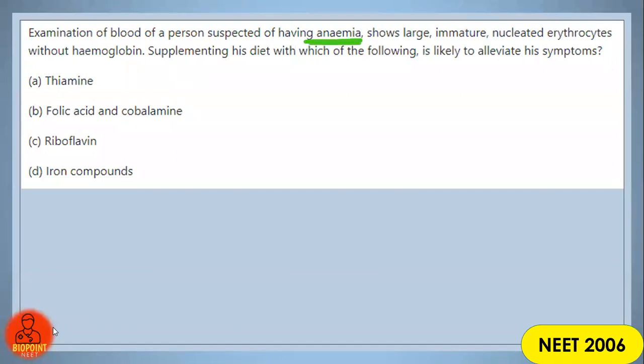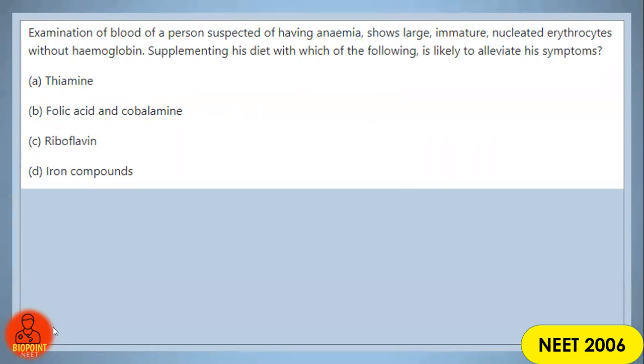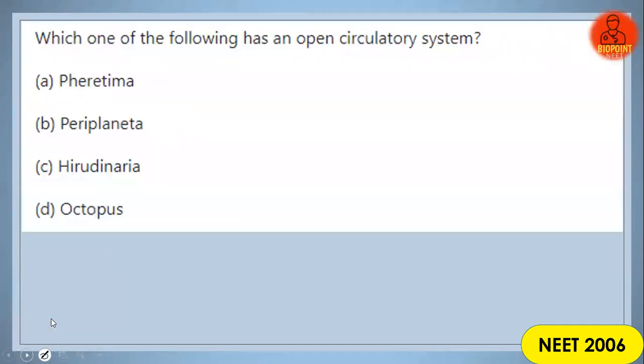It is none other than option B, folic acid. Guys, in case of anemic people, doctors will be giving folic acid tablets, vitamin tablets, etc., in order to make sure that the person has enough hemoglobin. So the correct answer for the question is option B, folic acid and cyanocobalamin. Clear? Let's move on. This is a question from 2006 NEET. Let's move on to the final question of this particular section.